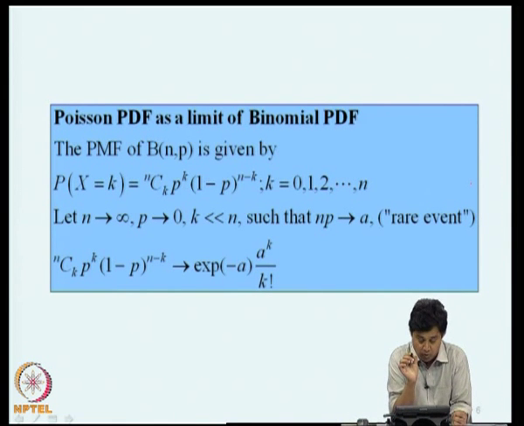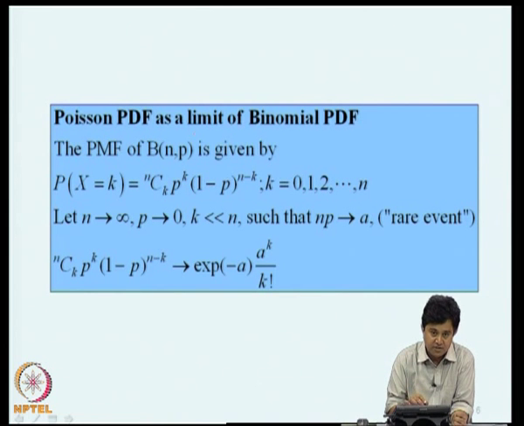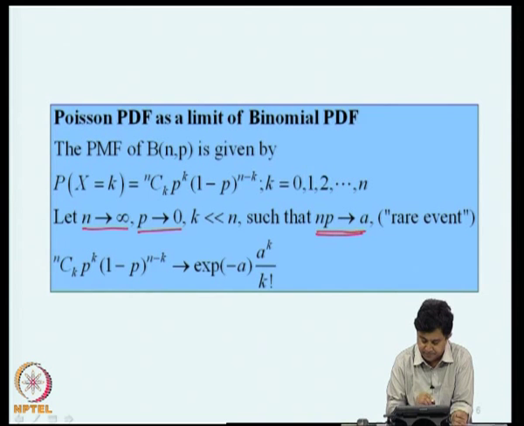Now, we can obtain the Poisson probability distribution function as a limit of the binomial probability distribution function. For a binomial random variable with parameters n and p, the probability of k successes in n trials is given by this. Now, what we will do is make the number of trials very large and the probability of success in any given trial go to 0, such that the product np goes to a constant, and we will look at realizations of X for small values of k.